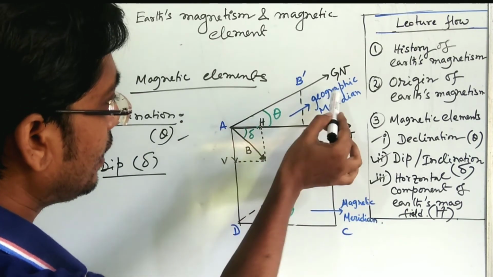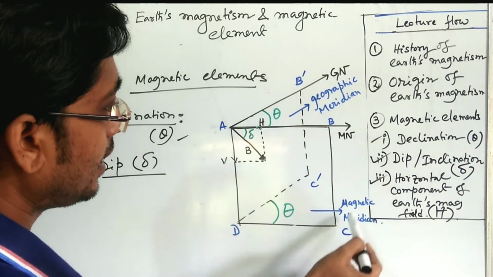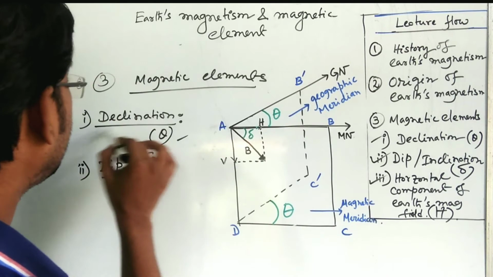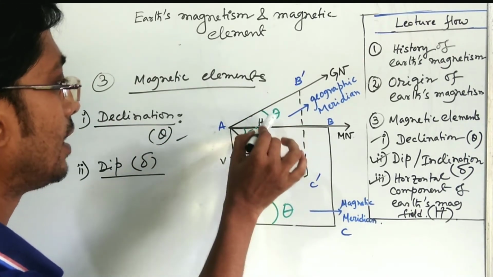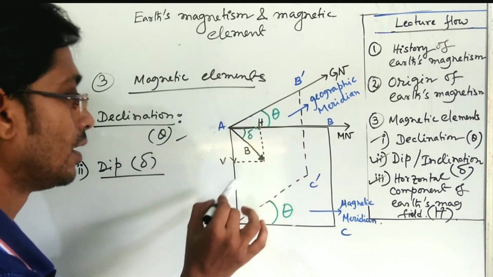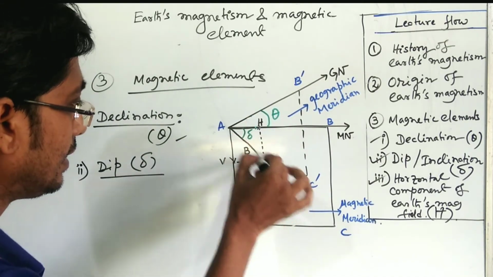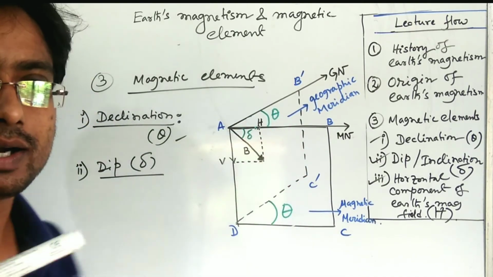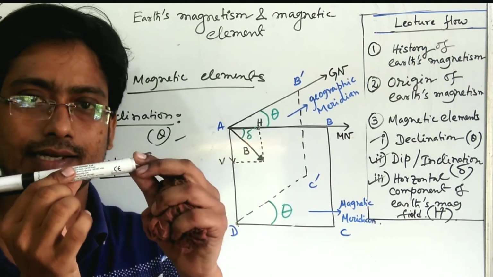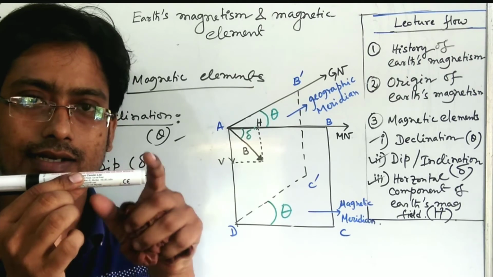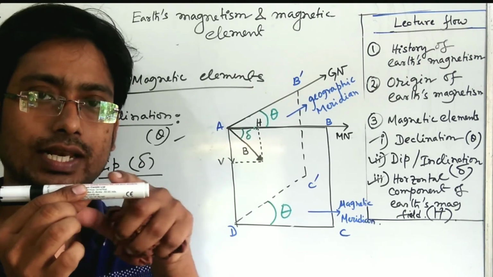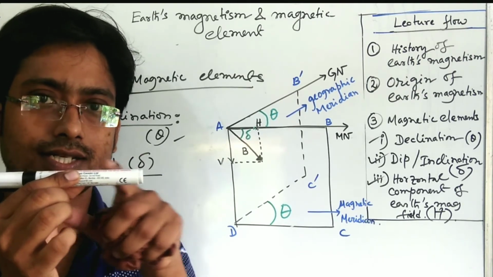Okay, and in between the geographic meridian and the magnetic meridian, what I have told you, that is the declination theta, denoted by the green angle. What I have denoted here, that is theta. Now you know that is a dip needle, the needle that can move vertically. So at the geographical equator, that will be in a horizontal position.